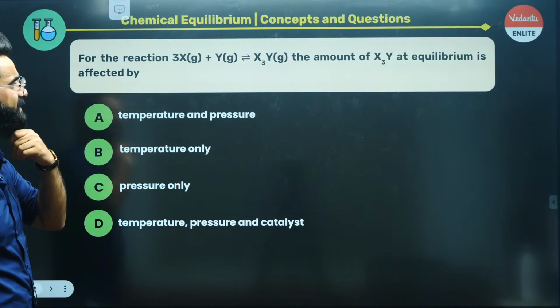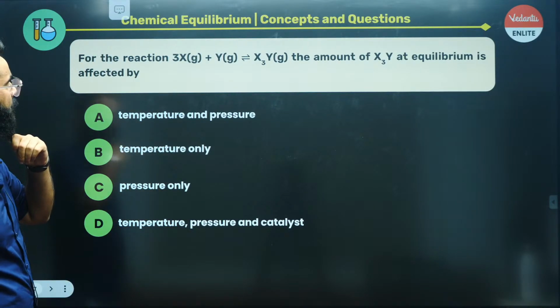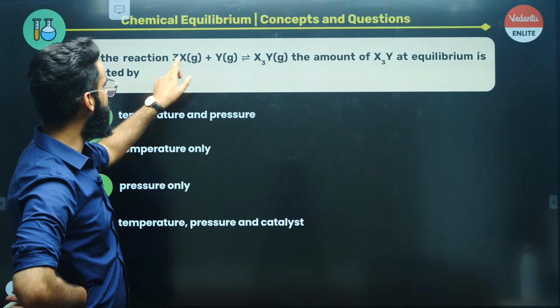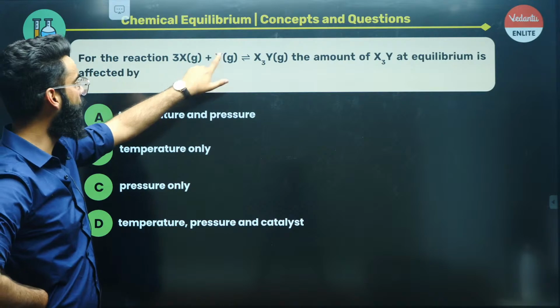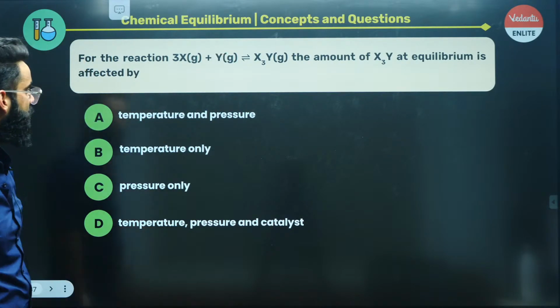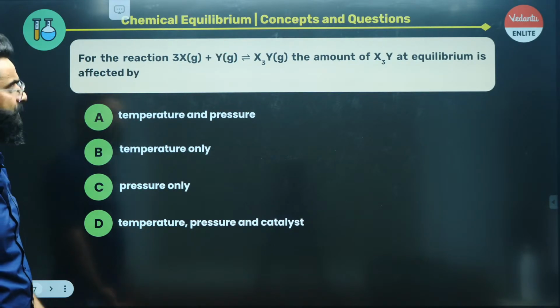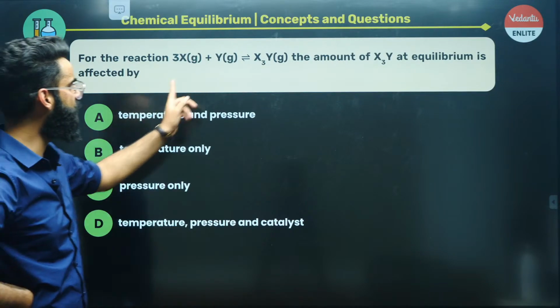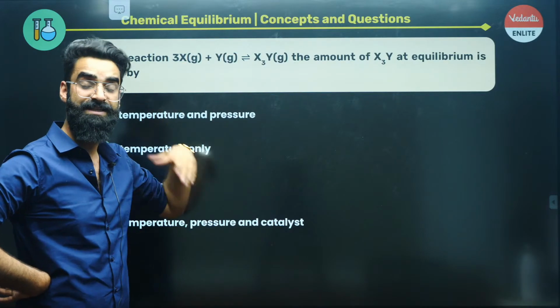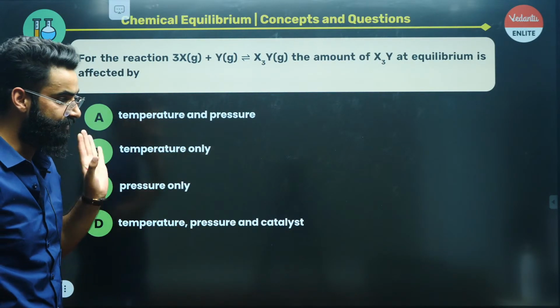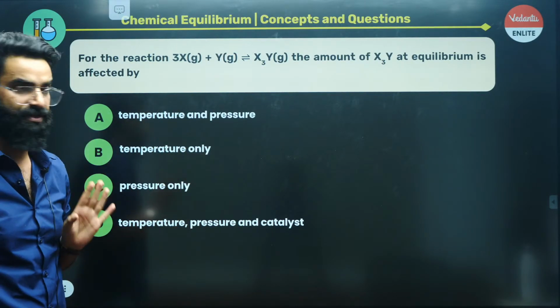For the reaction, this is the reaction that's given to us. The amount of X3Y at equilibrium is affected by, well, the moles on both the sides being different. 3 plus 1, 4, and 2, right? So on the reactant side, you have got 4 moles. On the product side, you have got 1 mole, right? So basically, since the moles are different on both the sides, if you change the pressure, equilibrium will shift. Definitely it's going to shift, right?